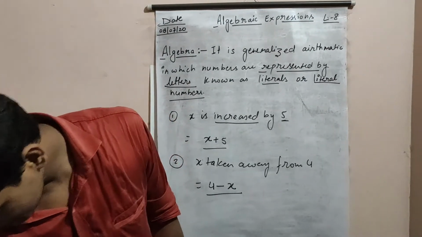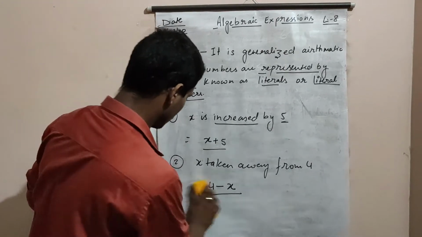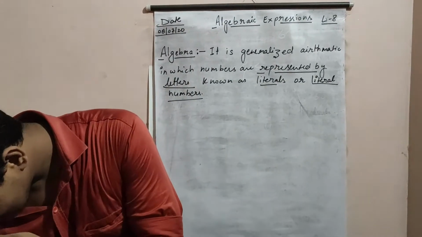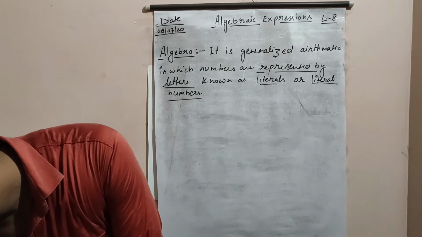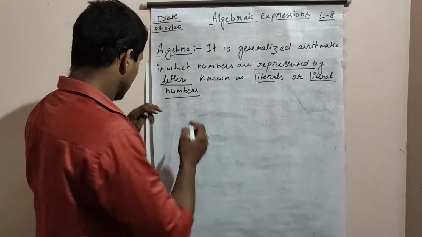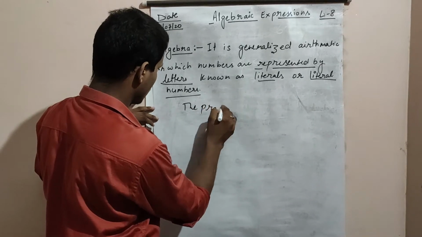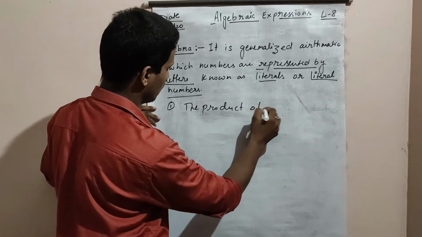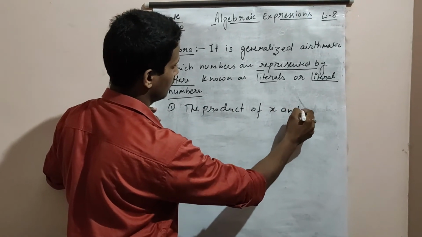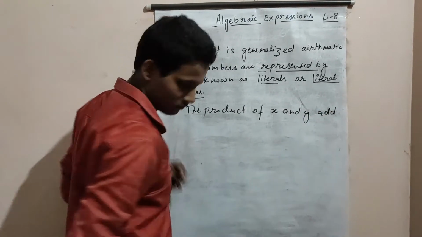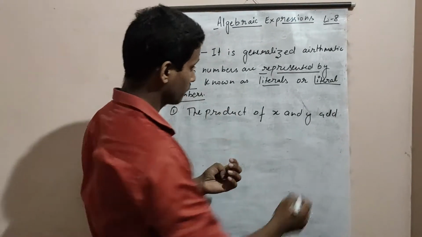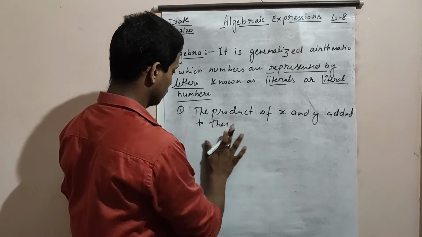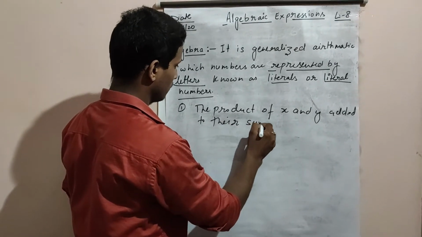Let me take one more example. The product of x and y added to their sum.